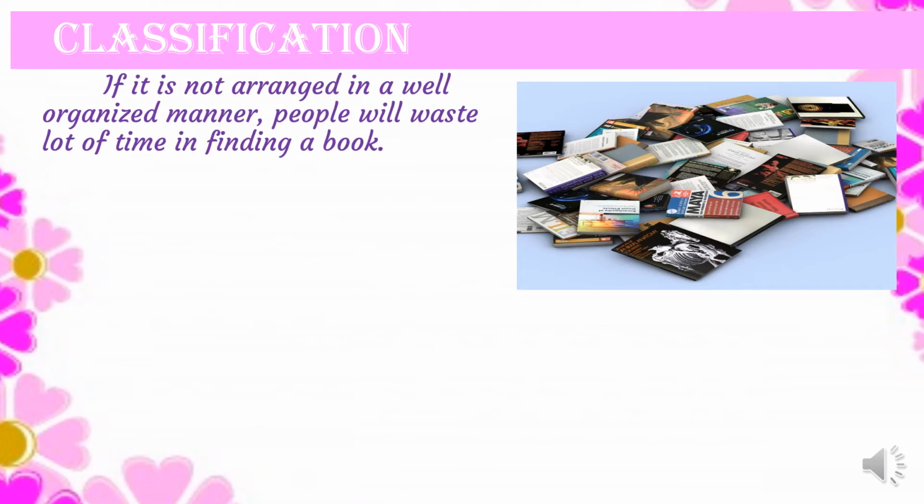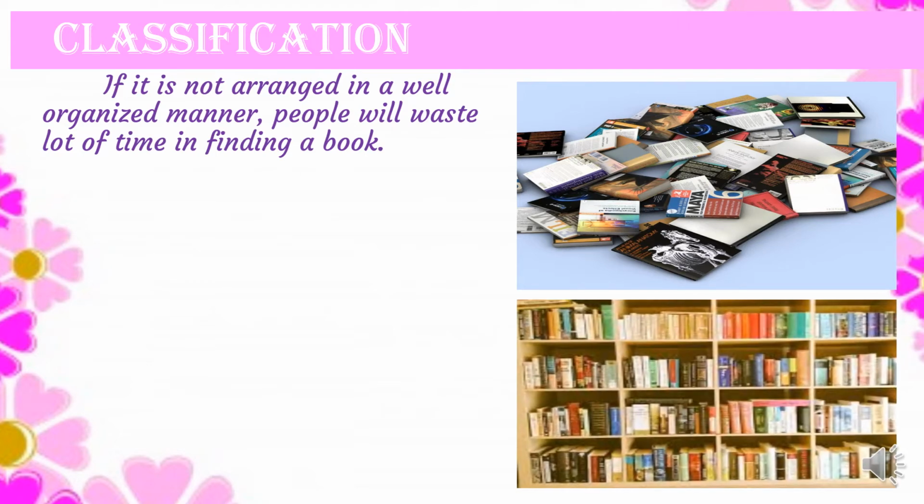Let us move on to the next topic called classification. Imagine if you are entering into a library and you find the books all scattered, what will happen? It will be very difficult for us to select the book that we are interested in. So, if the books are not arranged in a well organized manner, people will waste a lot of time in finding a book. So, the books are very beautifully organized in the shelves for the people to select the books that they like to read.